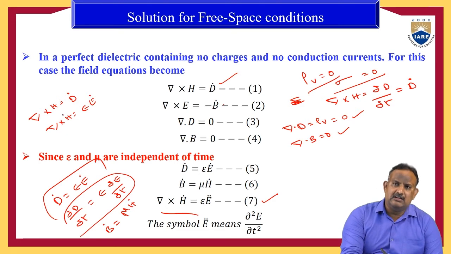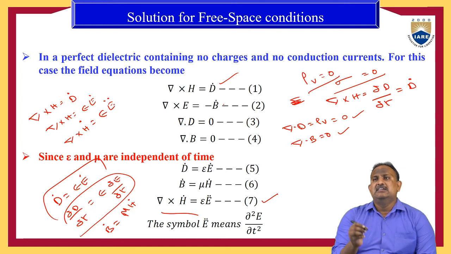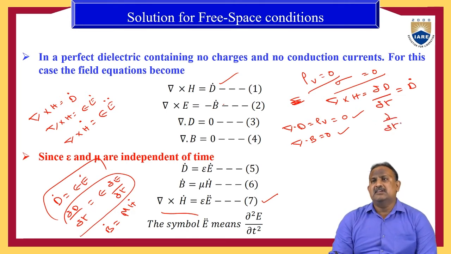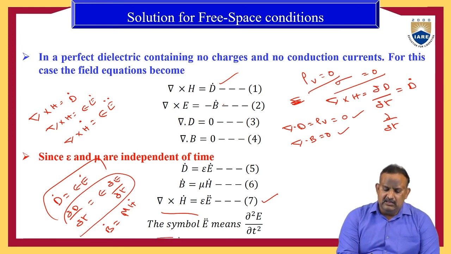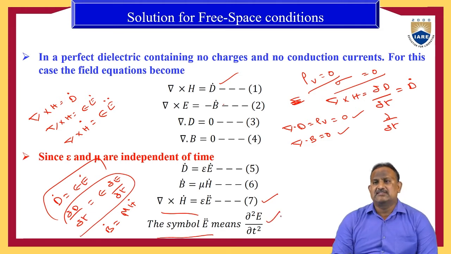Now applying the dot convention to del cross H, del cross H dot is equal to epsilon into E double dot. Here the dot represents dou by dou t, and E double dot means dou square E by dou t square.